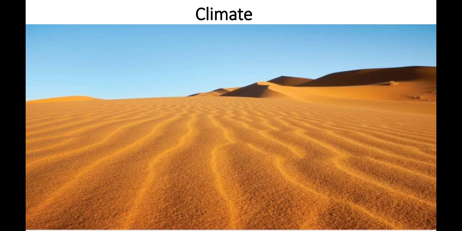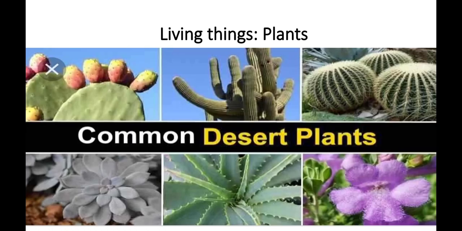Let's discuss the next point, that is living things. Which things are found in the desert region? The first one is plants. You can observe the plants in this picture. Only plants that can bear the extreme climate and scarce water are able to survive here. You can observe here barrel cactus is there, hedgehog cactus is there, and saguaro is there.